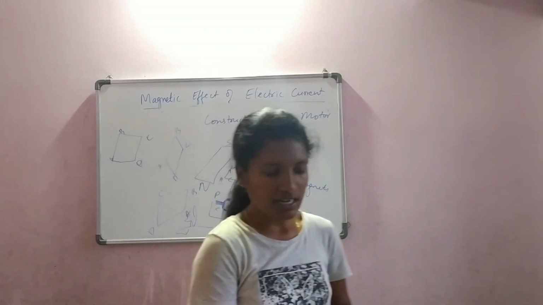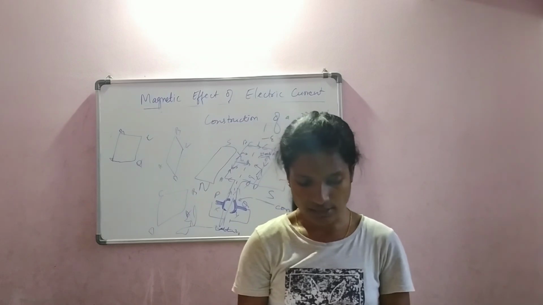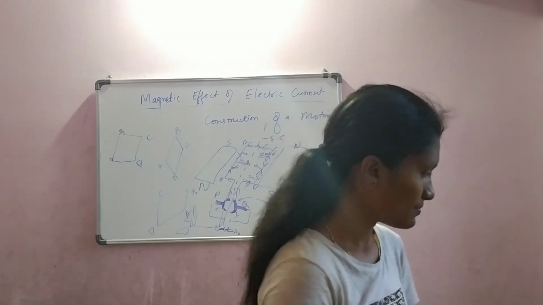We have one last concept for today to end today's session, that is electromagnetic induction.